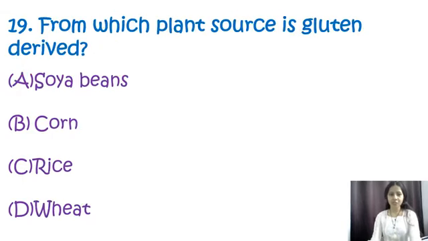Question number 19. From which plant source is gluten derived? Options are soya beans, corn, rice, and wheat. The correct option over here is D, that is wheat. Gluten is derived from wheat, and it is a composite of proteins found in wheat and related products like rye or barley. Gluten is responsible for the elasticity of the dough, which gives bread its characteristic chewiness, and it helps the dough rise during the baking process. So my correct answer is D, that is wheat.